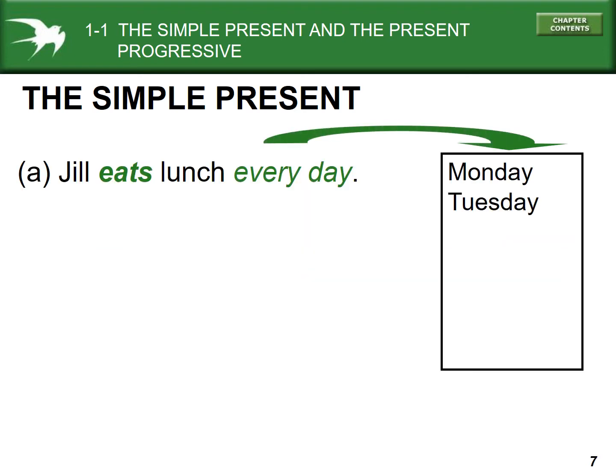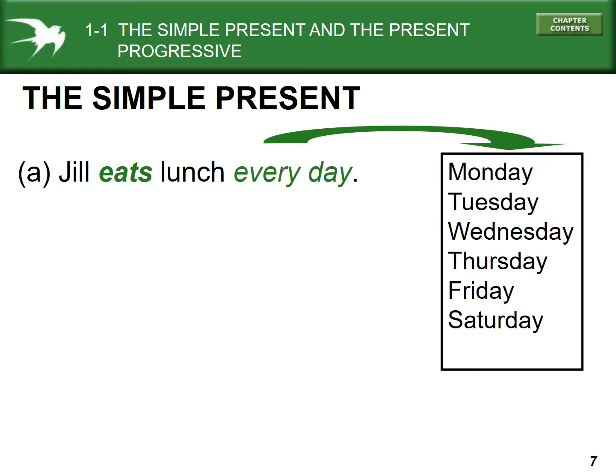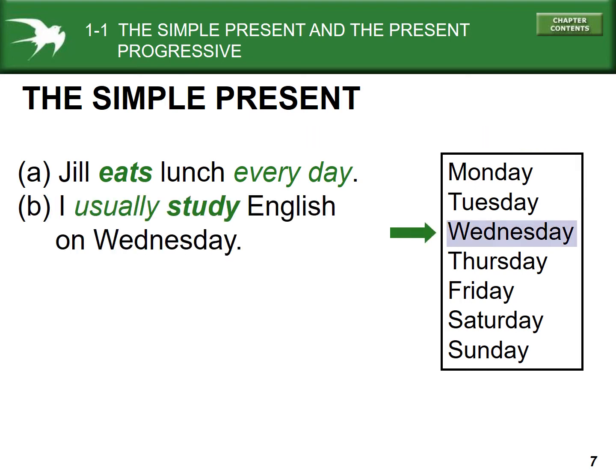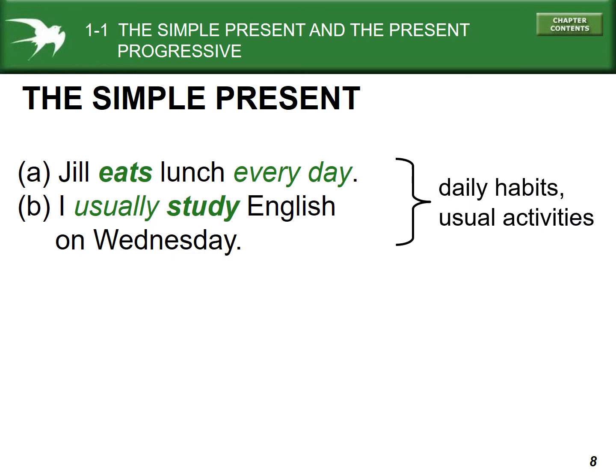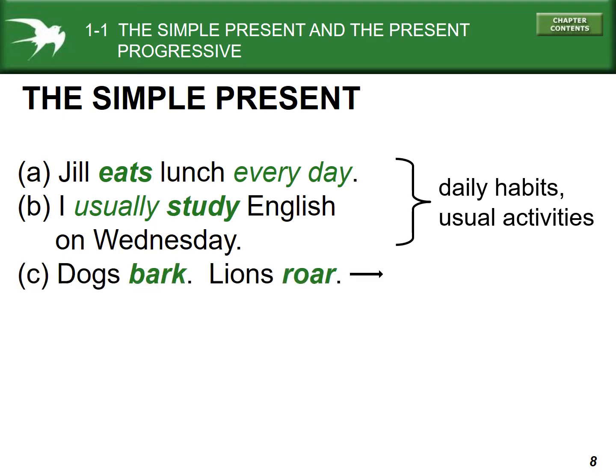Jill eats lunch every day. She ate lunch every day last week. She will eat lunch every day next week. So we can say Jill eats lunch every day. I usually study English on Wednesday. That's every Wednesday. Last Wednesday, this Wednesday, next Wednesday. These are daily habits or usual activities, so they are habitual actions.